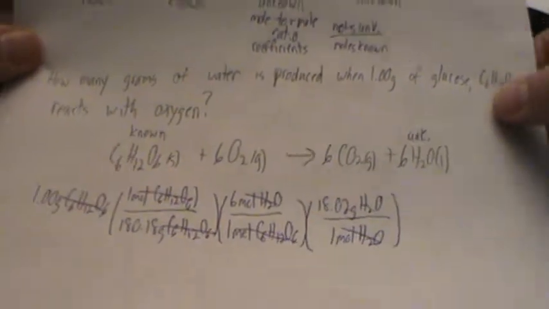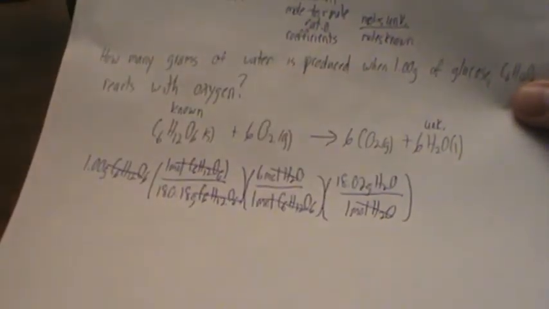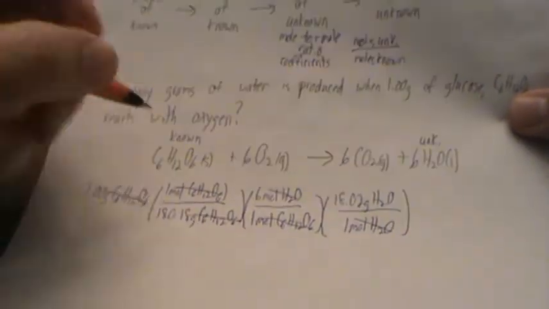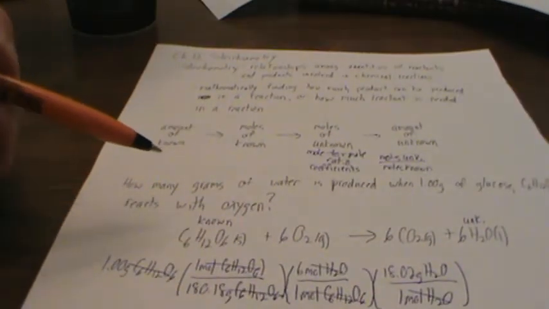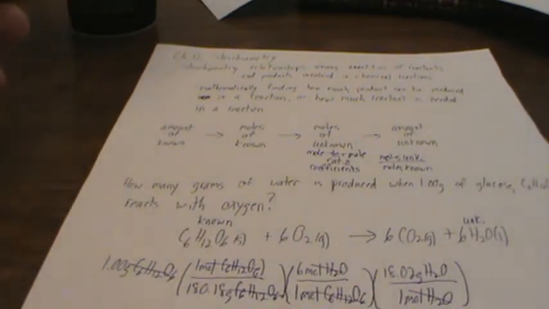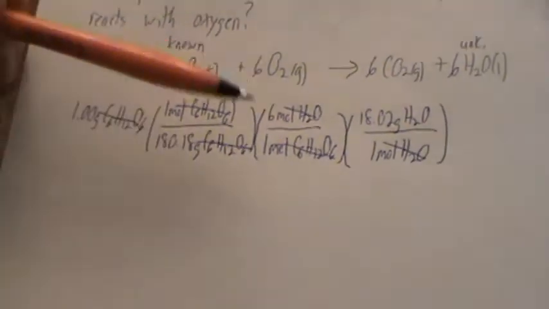So the way that I put this into the calculator, I multiply everything that's up in the numerator together. So the number that we start off with, the amount of the known, that is up in the numerator. So if I take 1 times 1, hopefully you can see that's going to be 1. Now 1 times 6 times 18.02, and then divide by whatever is down in the denominator. Now if we look in the denominator, we have 180.18 times 1 times 1.